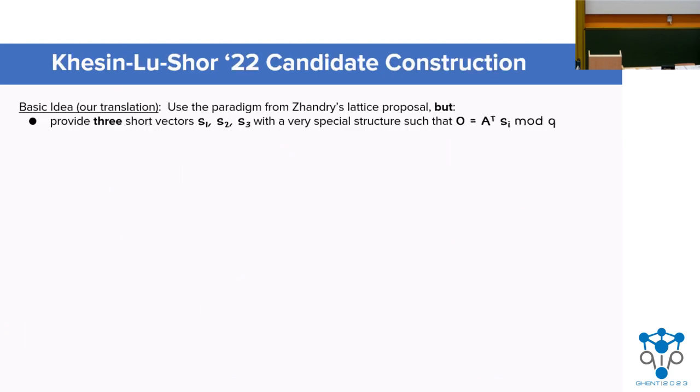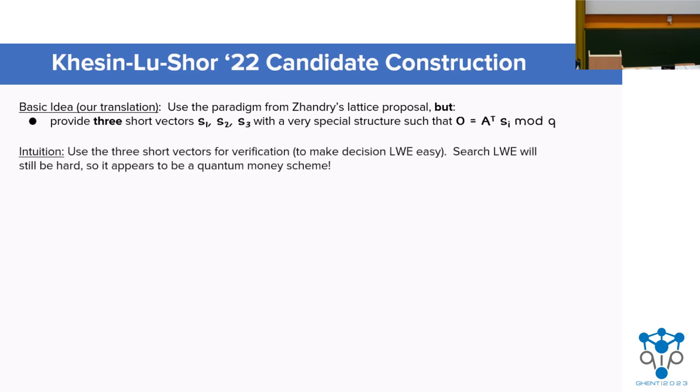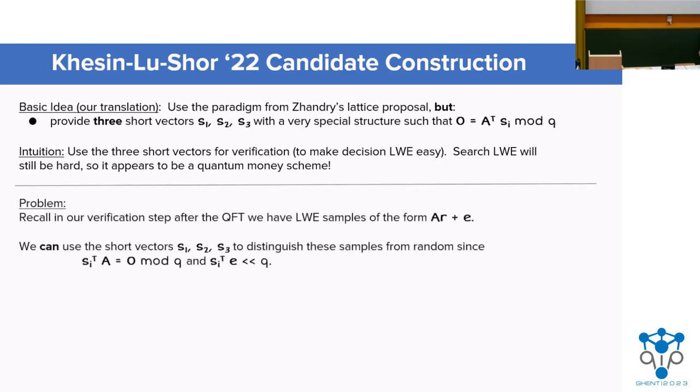And the basic idea of the KLS-22 construction, and I emphasize that this is our interpretation of their construction, essentially works as follows. The authors use Zhandry's lattice proposal in disguise, with a twist. They provide 3 short vectors with a special structure in the kernel of A transpose. And the idea, and it's a clever one, is that these short vectors can be used in the verification process, since intuitively decision LWE will be easy. However, it's also the case that search LWE, as we discussed earlier, will be hard.